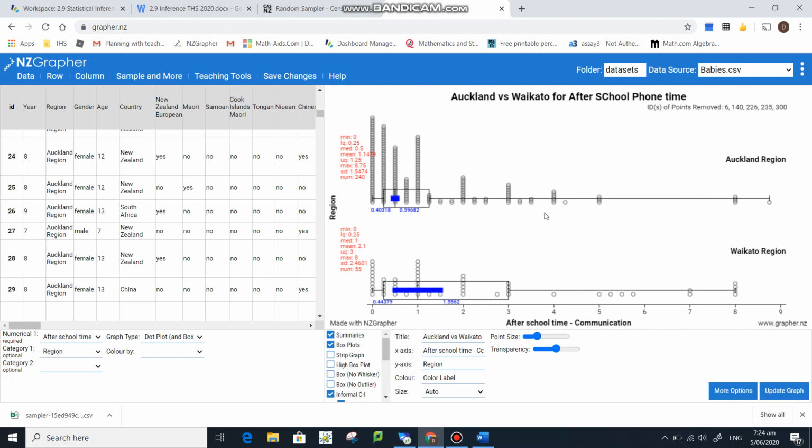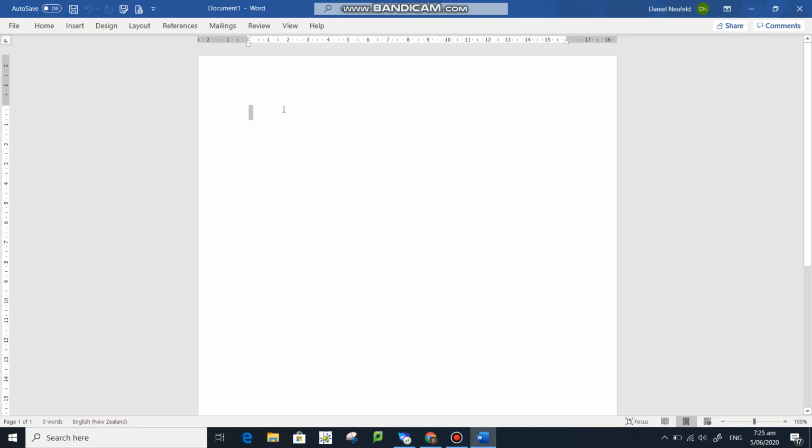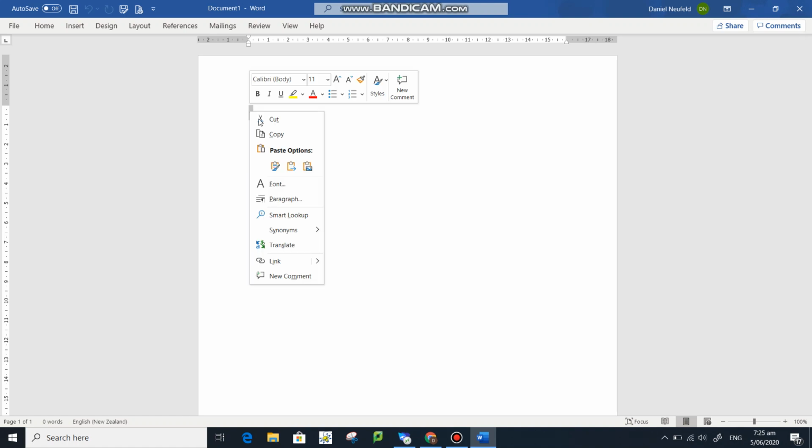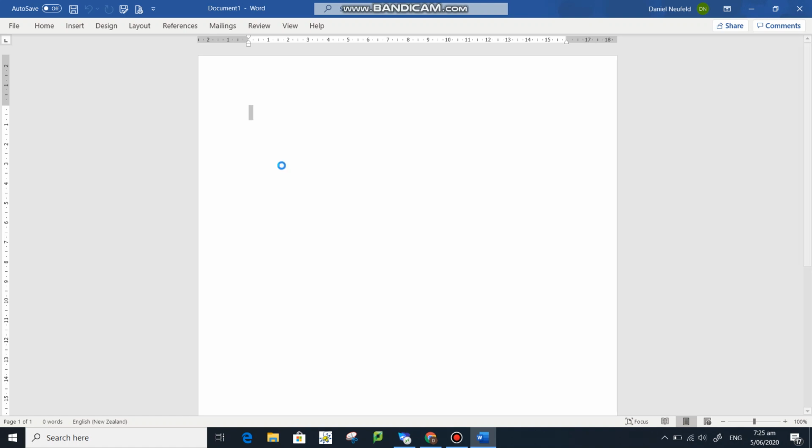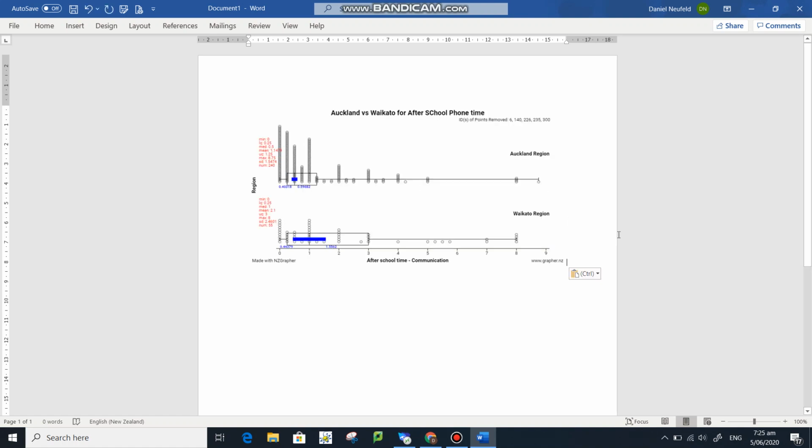All ready to go. Throw it into our group. We just right click on it, copy the image, go to our file, again that we have from Hapara, right, when we collected our start, and paste it in. Okay, so that's all we need for a graph. That's all the information we need, and now we'll do our analysis and our write-up and the rest of it.